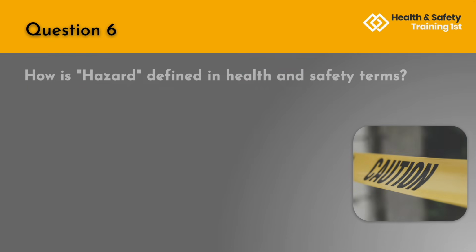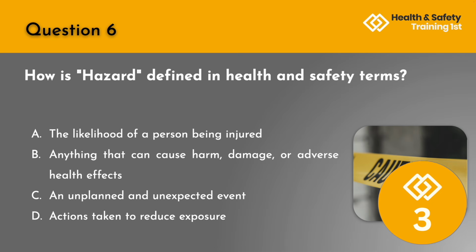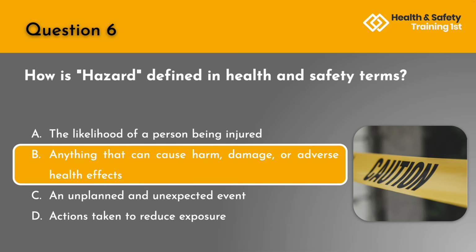Question 6. How is hazard defined in health and safety terms? A. The likelihood of a person being injured, B. Anything that can cause harm, damage, or adverse health effects, C. An unplanned or unexpected event, or D. Actions taken to reduce exposure. The correct answer is B. Anything that can cause harm, damage, or adverse health effects.